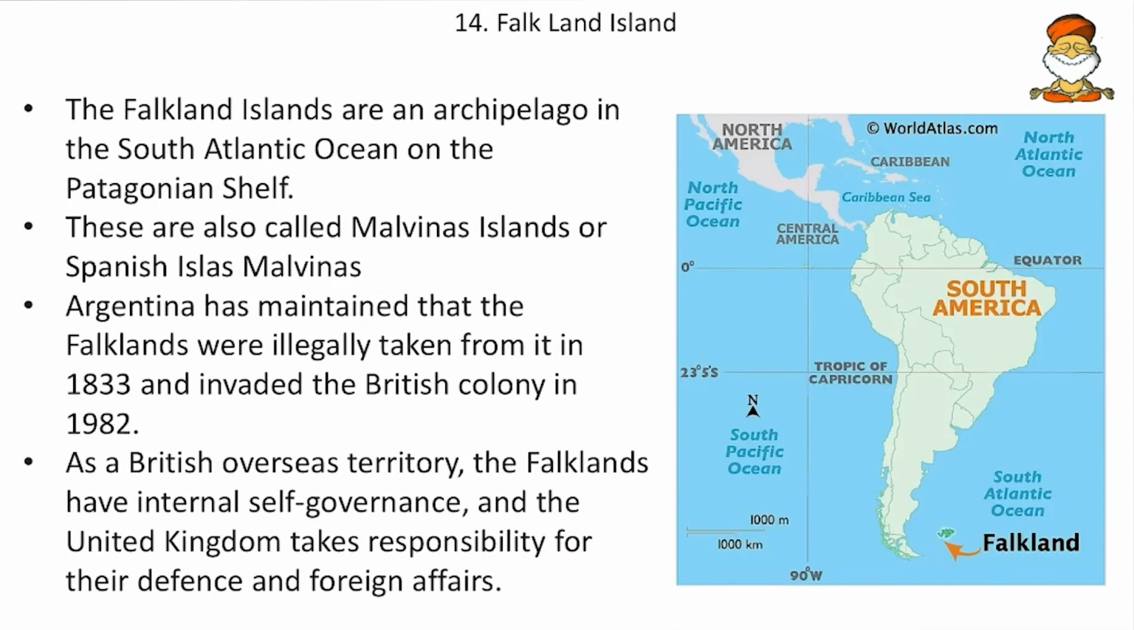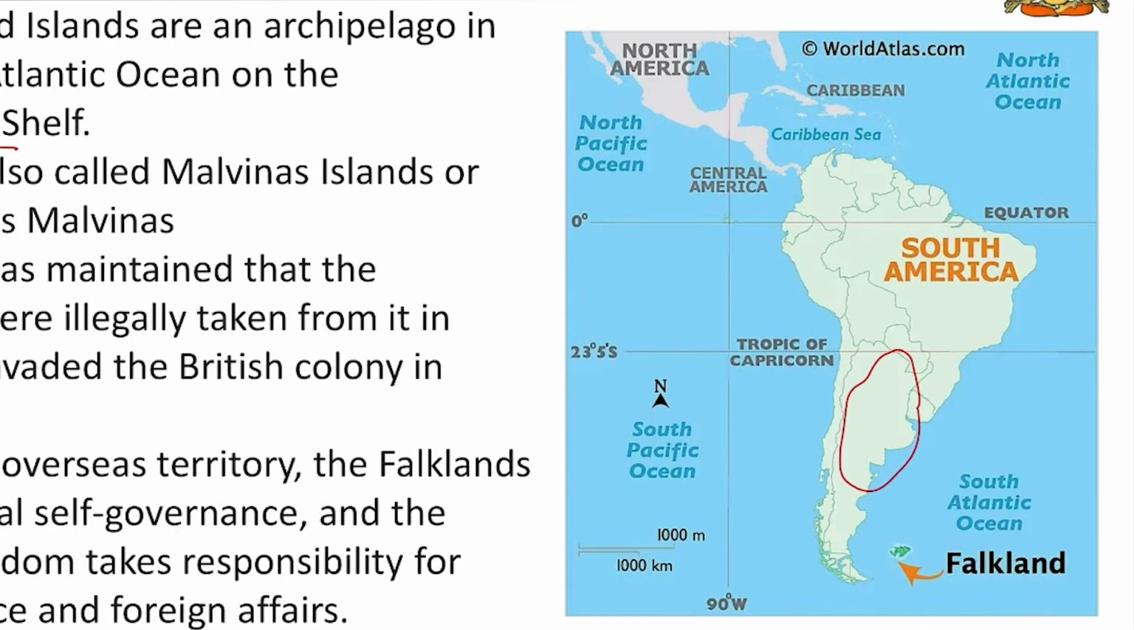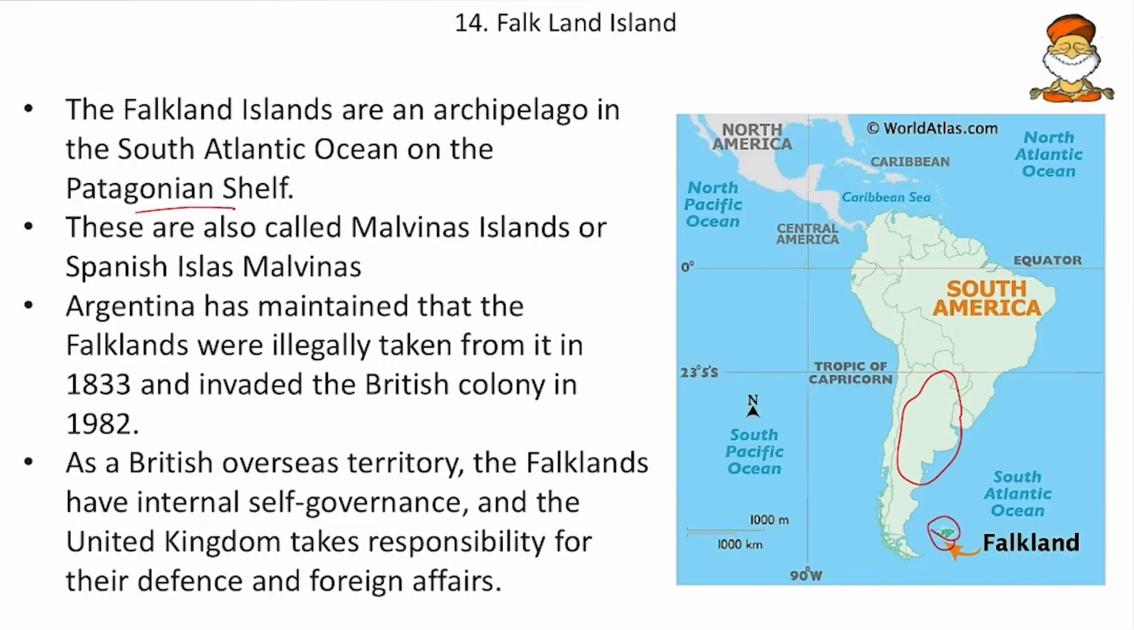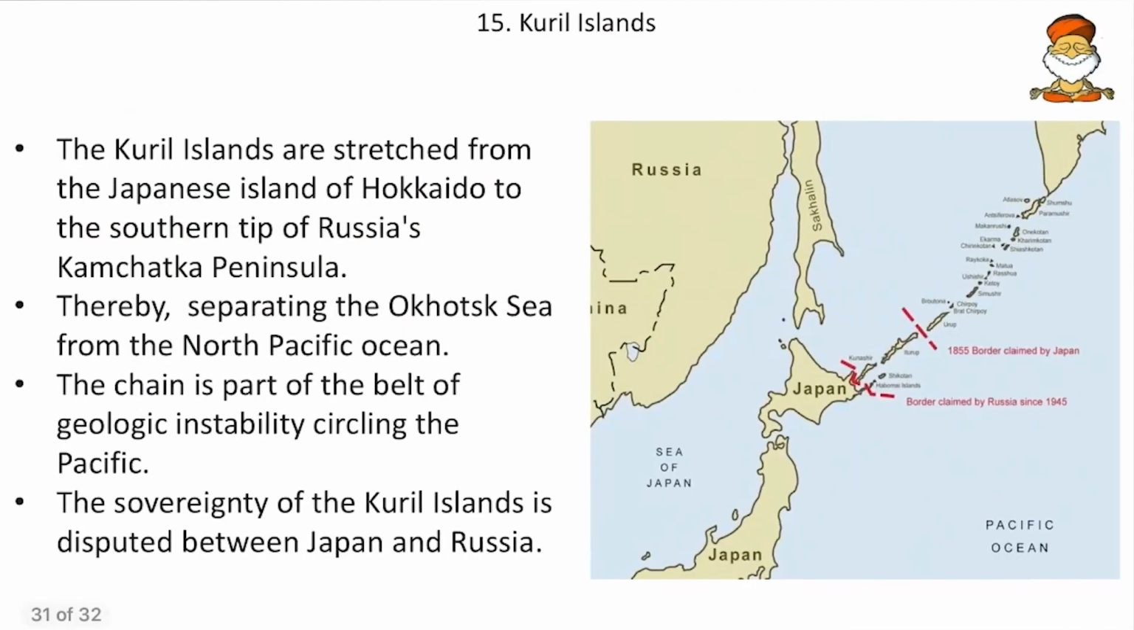Then come to next, the Falkland Islands. Falkland Islands are an archipelago in South Atlantic Ocean on the Patagonian shelf. So friends, this is the Patagonia Plateau, and here we have the Falklands. And then more facts. These are also called the Malvinas Islands or the Spanish Islas Malvinas. And Argentina has maintained that the Falklands were illegally taken from it in 1833 by England. And as a British overseas territory, the Falklands have internal self-governance, and the United Kingdom takes responsibility for their defense and foreign affairs. So remember the geography, remember Patagonia Plateau, and also remember the administration by UK.